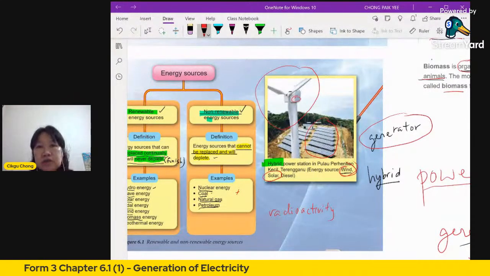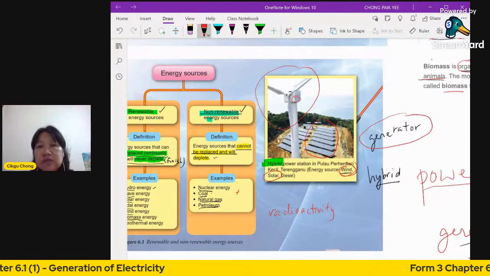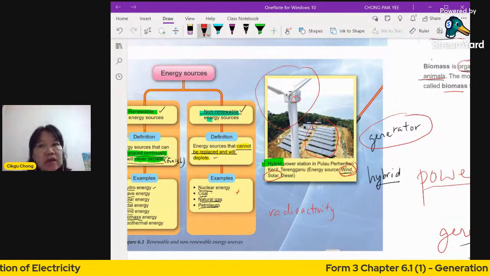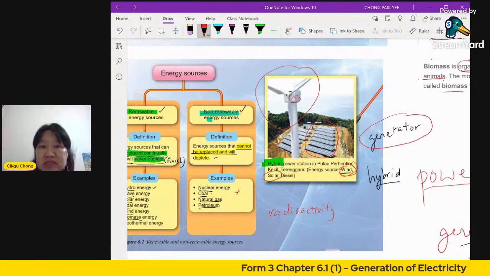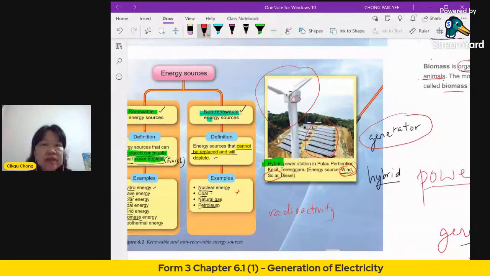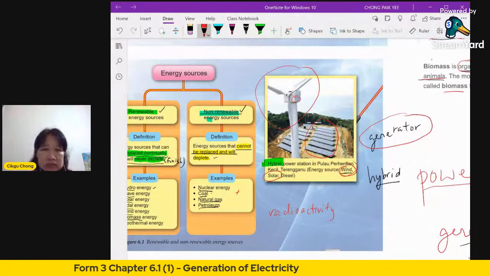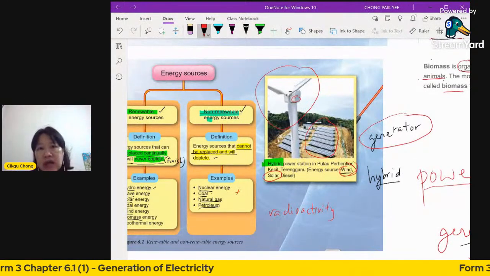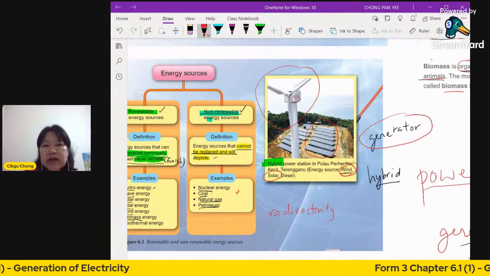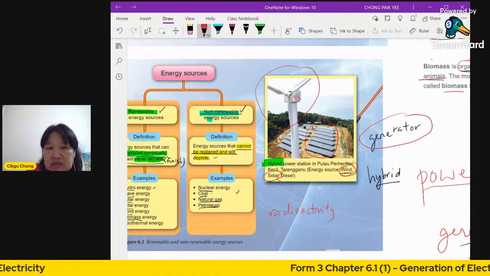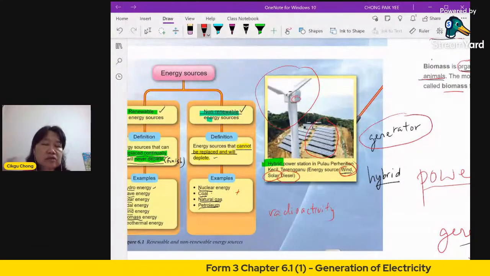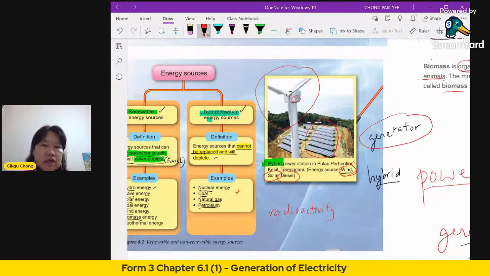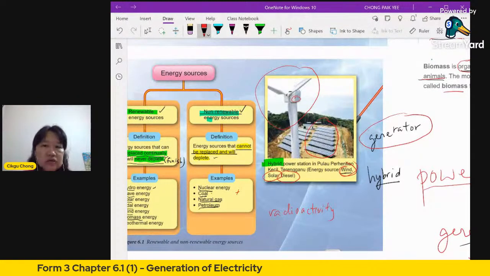So it is more energy saving because you do not need to use so much petrol. It also relies on electricity. So that's what we call a hybrid car. Whenever you see the word hybrid, it means it's a combination. It's not pure. It's already combined. And it also has another thing, diesel. So it has more than one, it has three here. It also uses diesel to produce electricity. So this is one type.